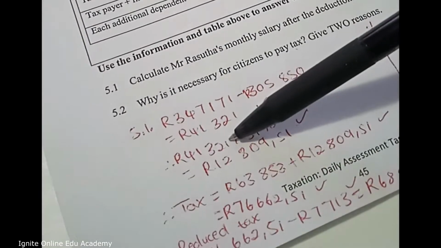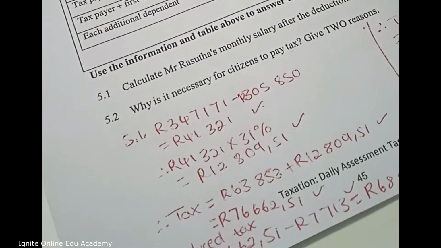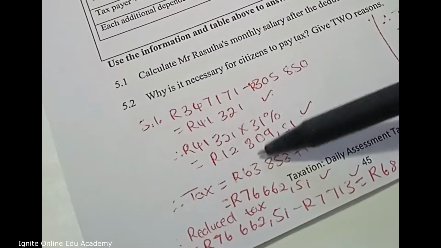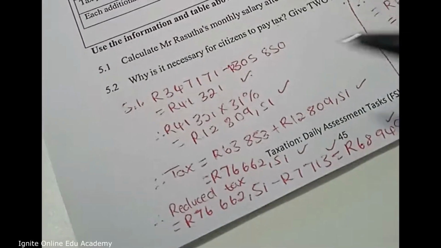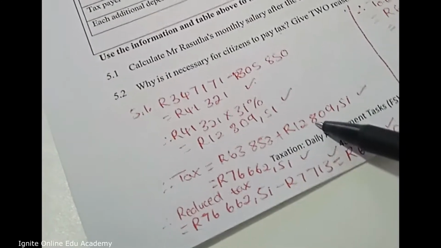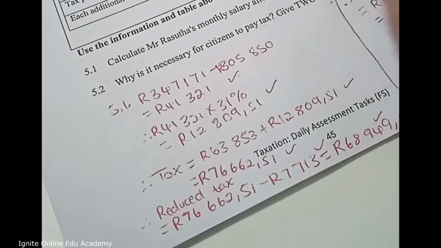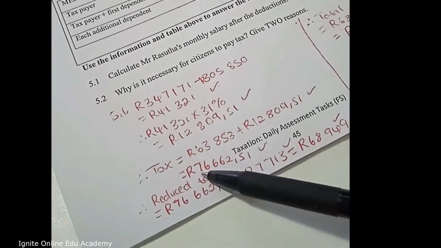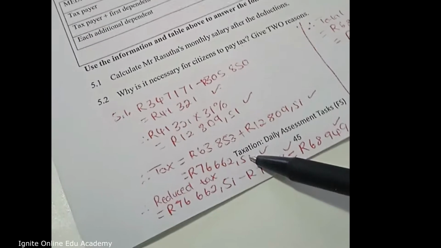Now that we know how much more he earns, we need to multiply that by 31% because that's what they are charging him in tax. So 31% of 41,321 is 12,809 rands and 51 cents. But that's not the total amount of tax they charge him per year. So we need to add this amount, the 31%, plus what they actually deduct from his salary here. So that means that in the whole year, he pays 76,662 rands and 51 cents for tax.